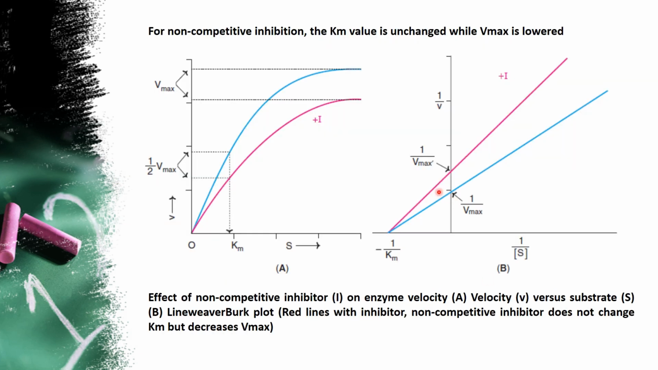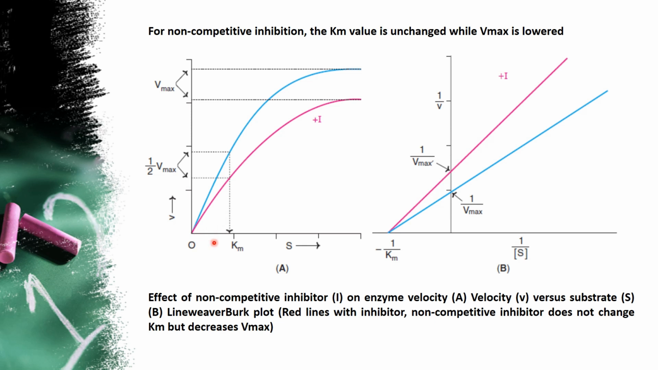So same thing, we are going to compare in the case of non-competitive inhibition by using the MM and LB plot. In competitive inhibition, Km is increased and Vmax remains unchanged. In this case, you can see that the Km value is unchanged, the reverse. There it is increased, here it is not changed. And Vmax is lowered here, whereas there Km is increased. So we can see how it has happened.